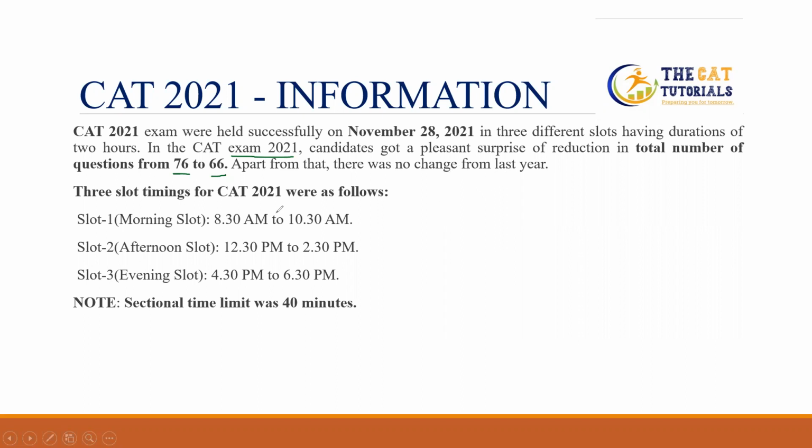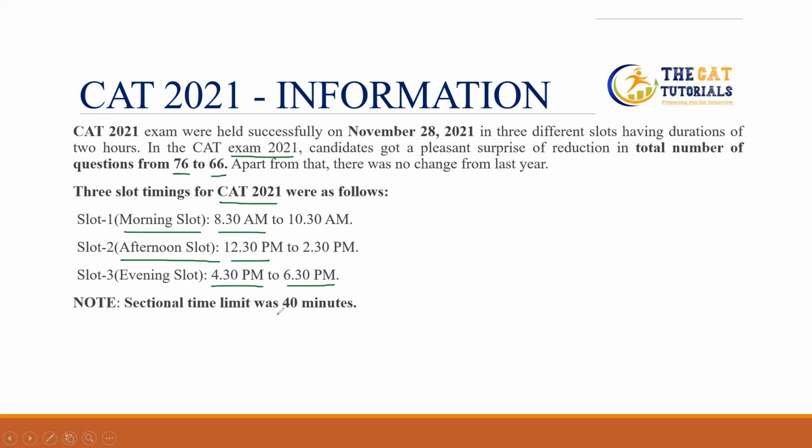So what is the meaning of this? The 3 slot timings for CAT 2021 are as follows. The first slot, known as the morning slot, ran from 8:30 a.m. to 10:30 a.m. The second slot, the afternoon slot, ran from 12:30 p.m. to 2:30 p.m. The third slot, known as the evening slot, ran from 4:30 p.m. to 6:30 p.m.